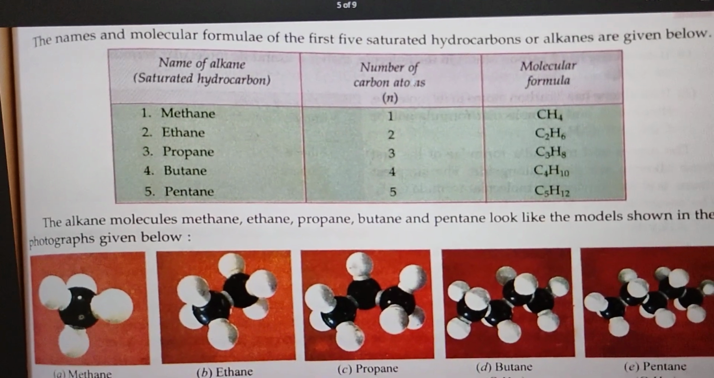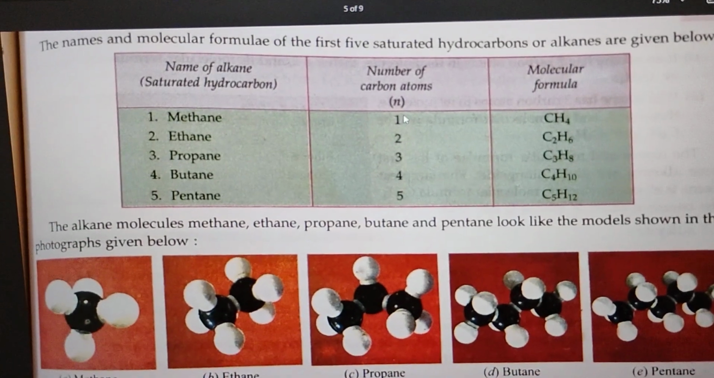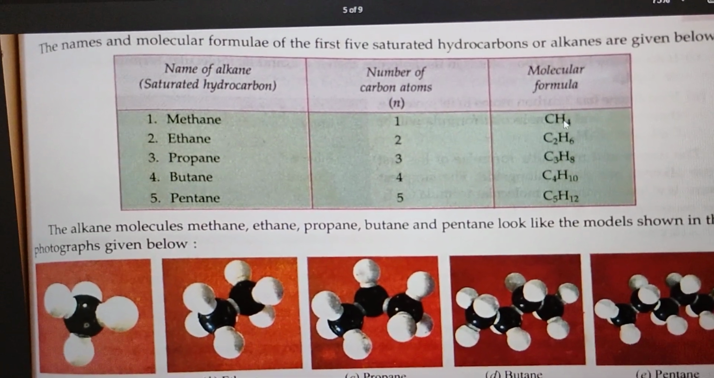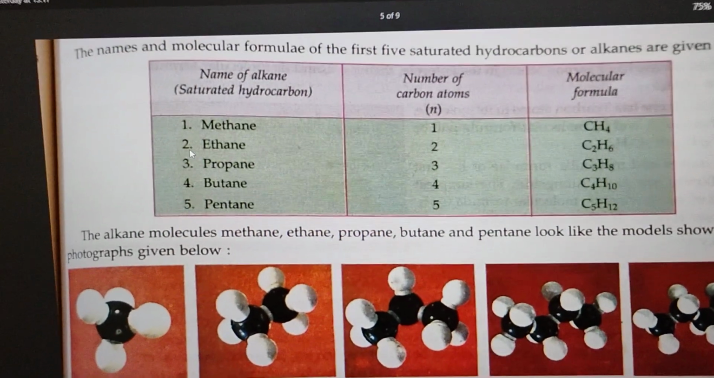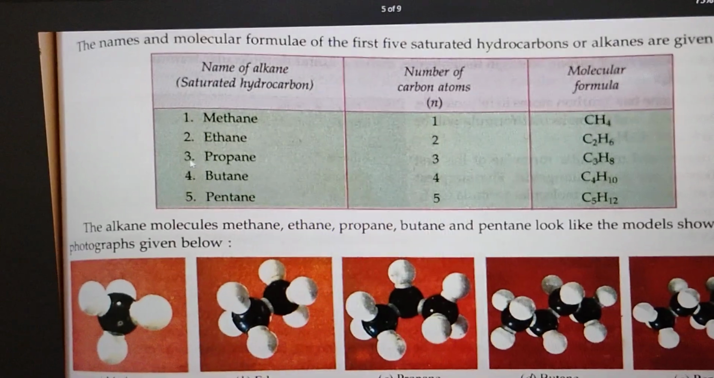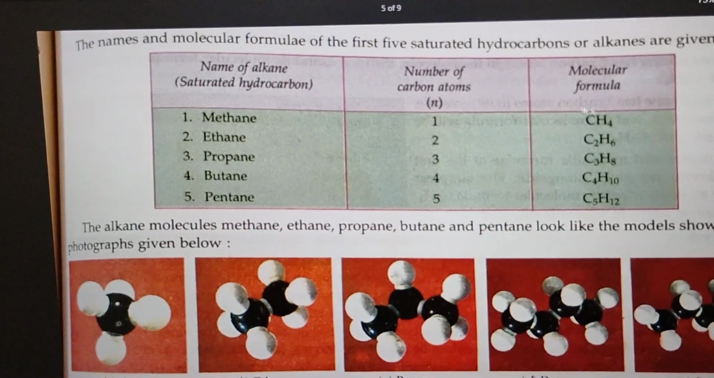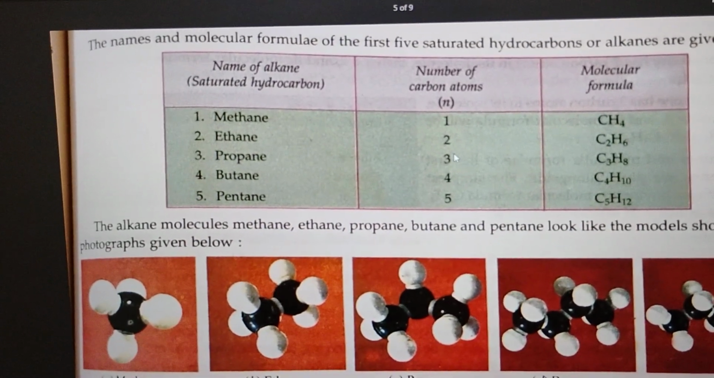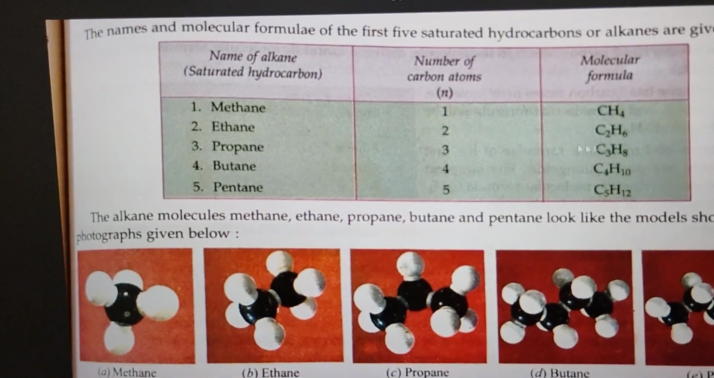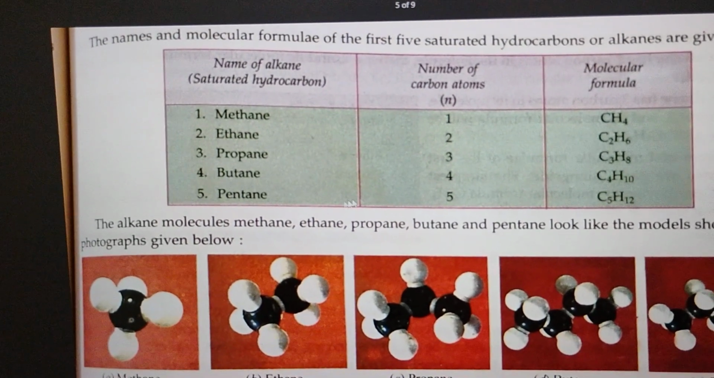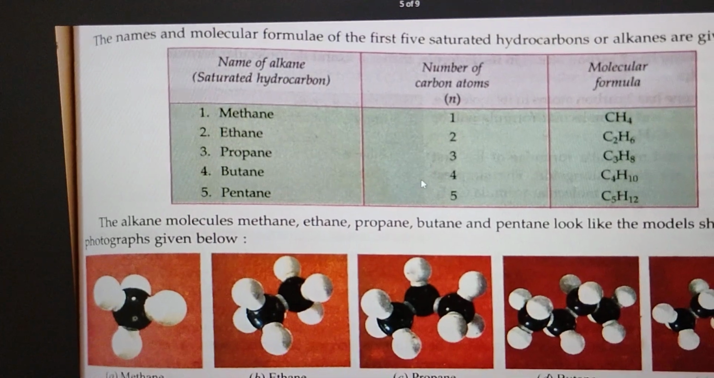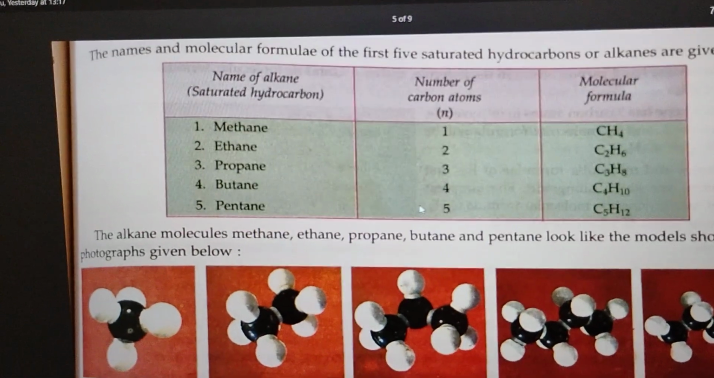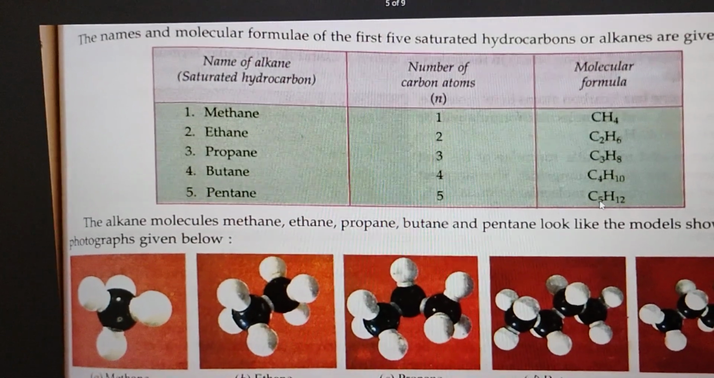Okay, the very first one, number of carbon atoms. Those hydrocarbons which have only one carbon are called methane and the formula is CH4. For two carbon atoms, we call it ethane and the molecular formula is C2H6. Same for three, propane, and the formula is C3H8. For butane, there are 4 carbon atoms and the formula is C4H10. For pentane, 5 carbon atoms and the formula will be C5H12.